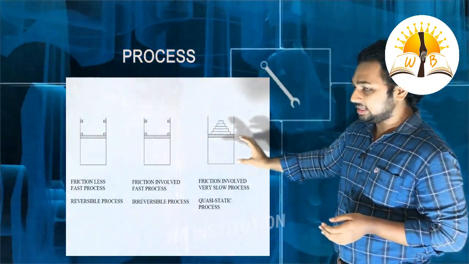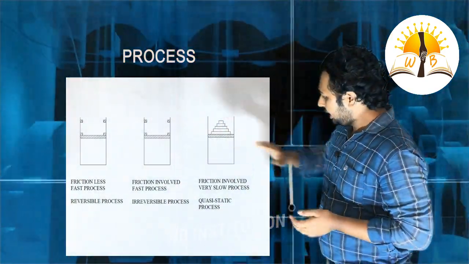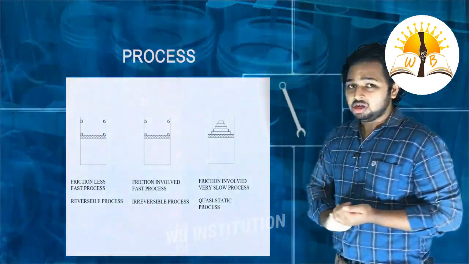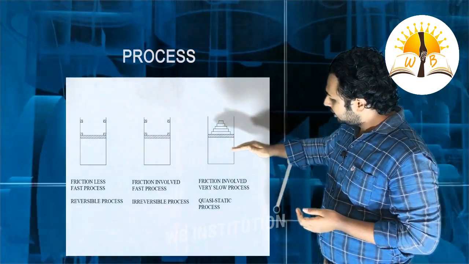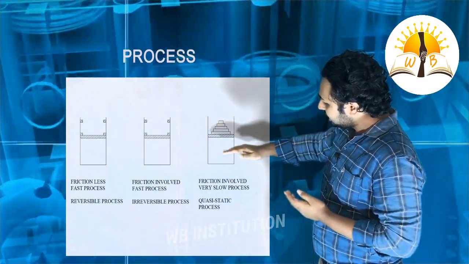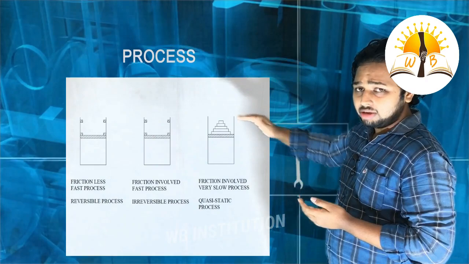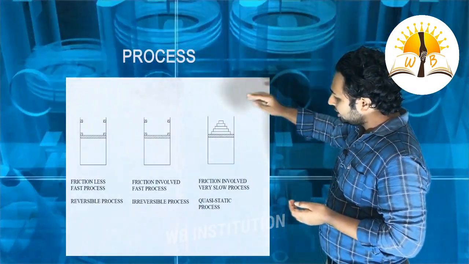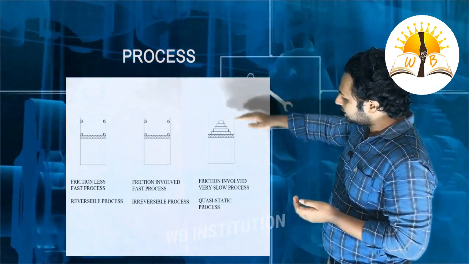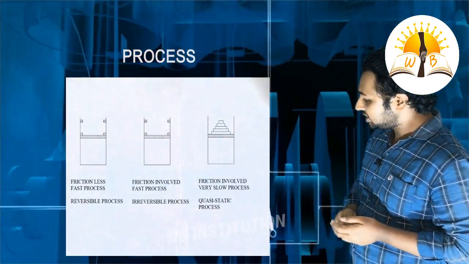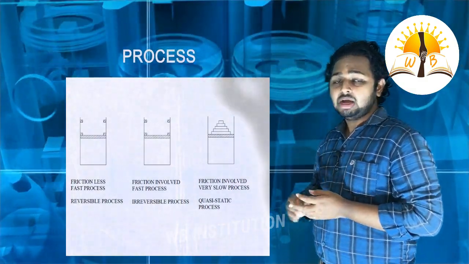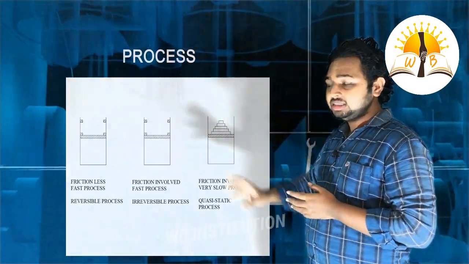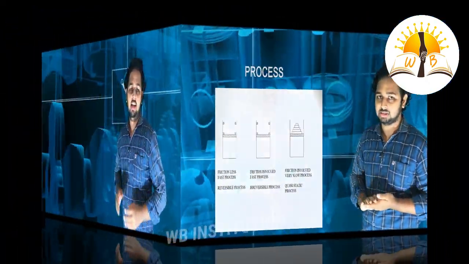And in the third cylinder, we can see that a piston is mounted and a series of weights is placed on the piston. If we remove the top weight, the piston will move to a forward position. If we remove the weights one by one, then the piston moves to the top position. Friction will be there here also, but it tries to convert an irreversible process into a reversible process. This is nothing but a quasi-static process.